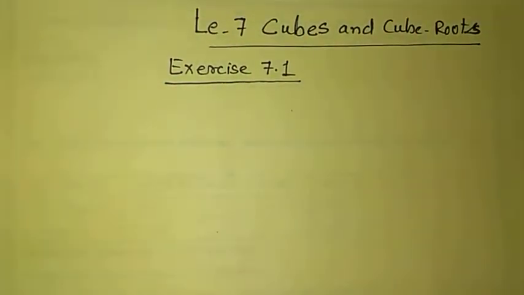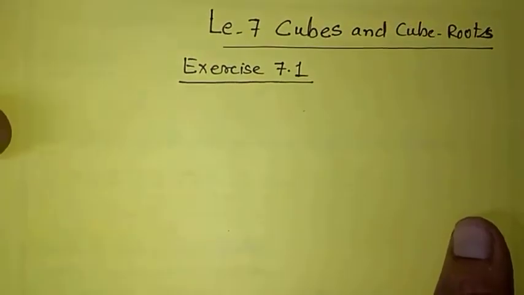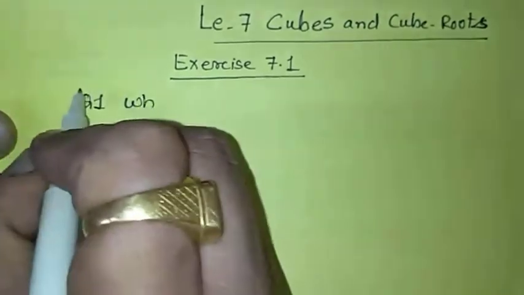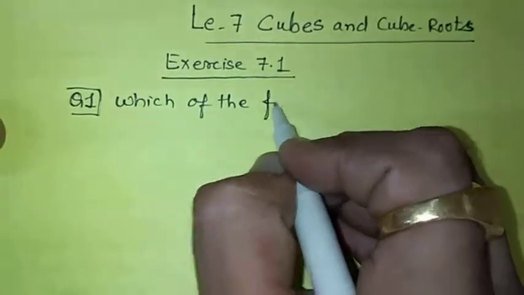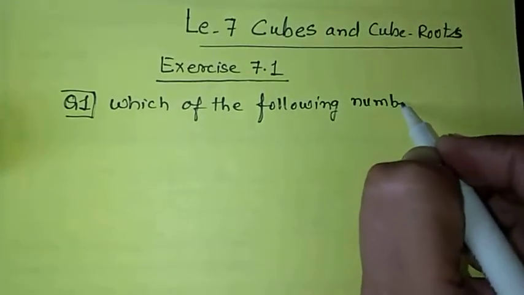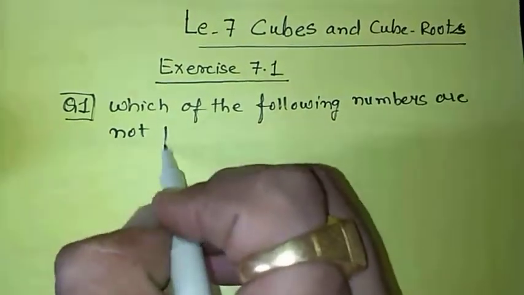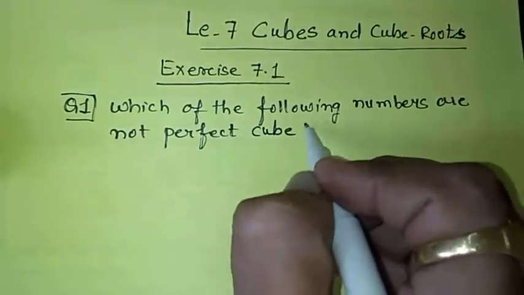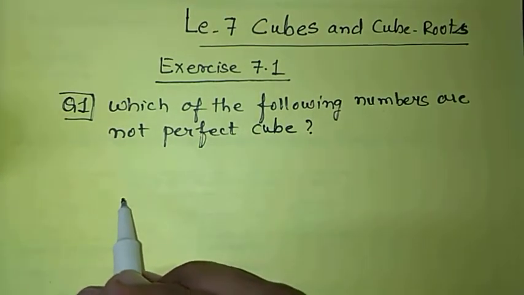Here in the exercise, the question given to us is, question number 1: which of the following numbers are not perfect cubes? So how we can find out whether the given numbers are perfect cubes or not, that we have learned already.